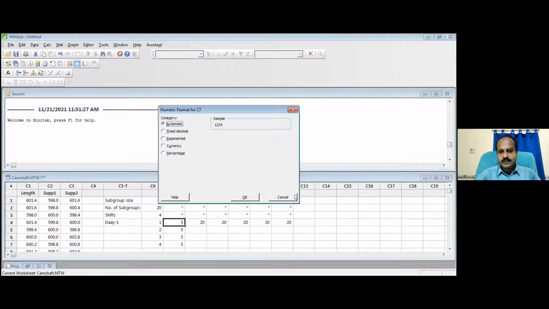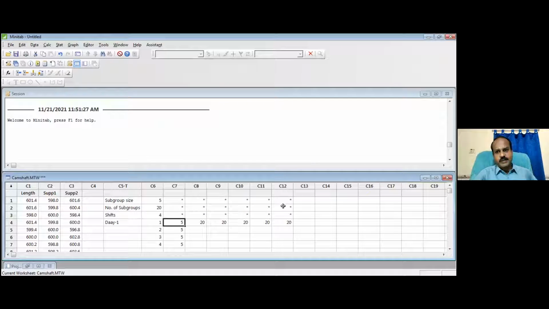Subgroup size is 5. So whenever your quality inspector collects a sample, he has to collect 5 samples. Please advise him to select the 5 samples within a short period of time.